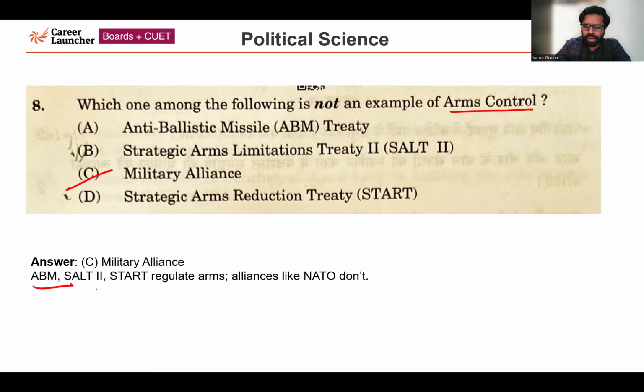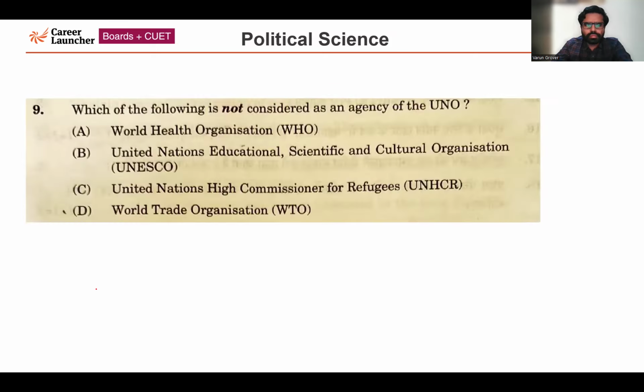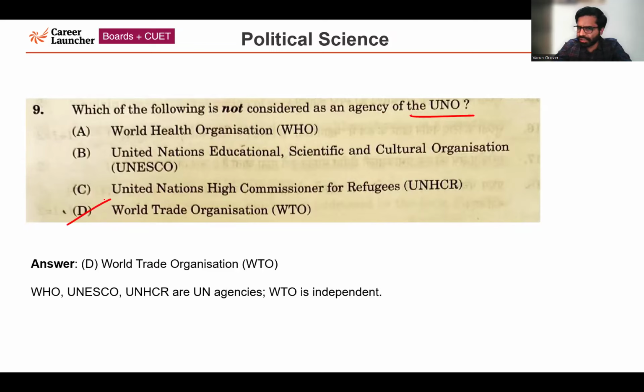Next question, question number 9. Which of the following is not considered an agency of UNO, United Nations Organization? The correct answer is option number D, World Trade Organization. WTO is not considered an agency of the United Nations. The other given options, WHO, UNESCO, UNHCR, are United Nations agencies. WTO is considered an independent organization, successor to the GATT, General Agreement on Tariffs and Trade. So the correct answer is option number D, World Trade Organization.